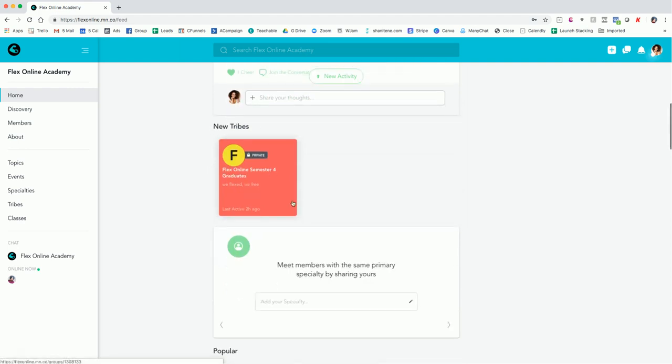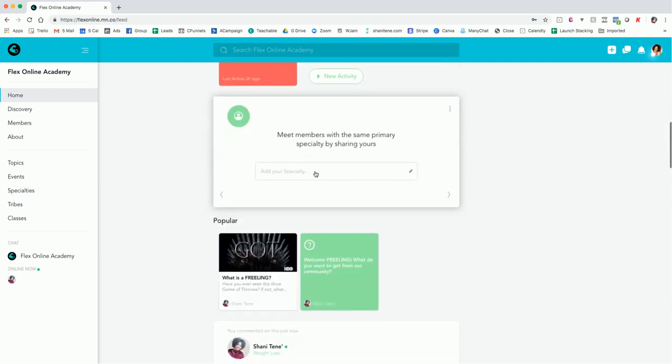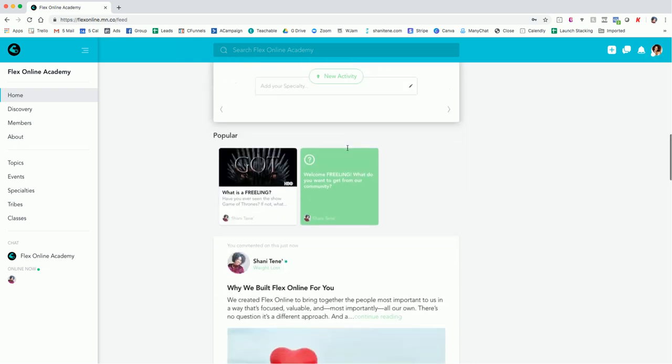This new tribe section, we'll get to that a little bit, but it's basically subgroups within our larger academy. There are specialties. Obviously, we all have our own specialties. Maybe you are weight loss, maybe you do pageant competitions, whatever that may be. I'm going to show you how to set that up, but that would appear here so you can see other people who have similar specialties.